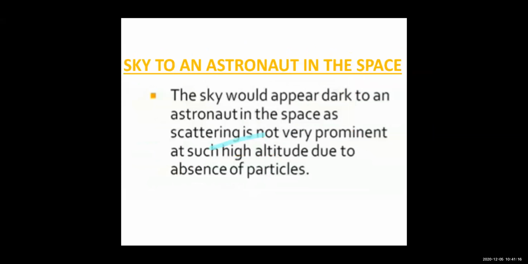And this is one more important question: when the astronaut is in space, to him the sky appears to be dark. Why? Because, children, in space there are no scatterers, no dust particles, no gas particles, no water particles. So no scatterers means no scattering. No scattering means the light is not going to reach your eye, and if the scattered light does not reach your eye, you are not able to see anything. You will see dark, right?